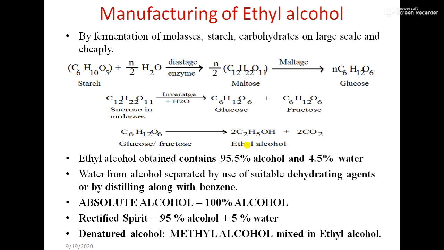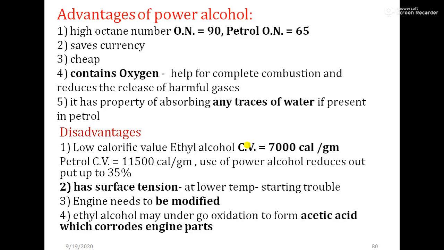Water is separated from alcohol by using a suitable dehydrating agent like alumina, or by distilling along with benzene. Absolute alcohol is 100% alcohol. If 95% alcohol and 5% water are present, it is called rectified spirit. And last is denatured alcohol, that is, methyl alcohol mixed in ethyl alcohol is called denatured alcohol.